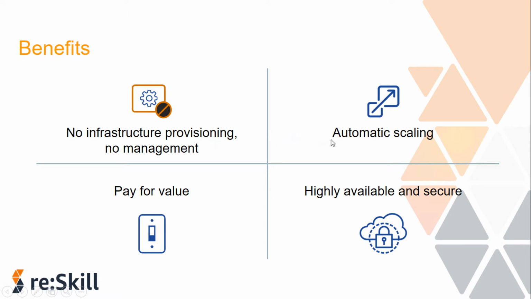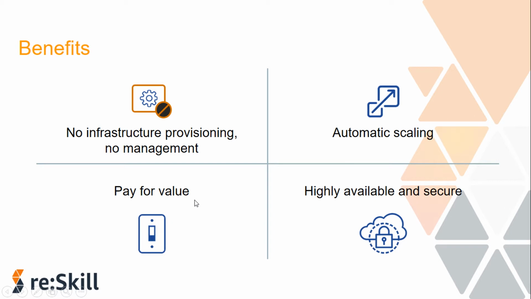Also, automatic scaling is there, which means it scales by unit of work or consumption rather than by server unit. And you pay for value. This is the pricing model in serverless: you pay only for the duration that a resource runs rather than by the server unit.